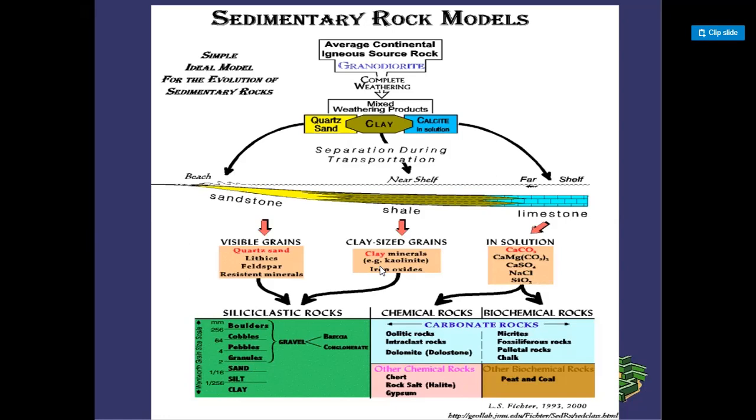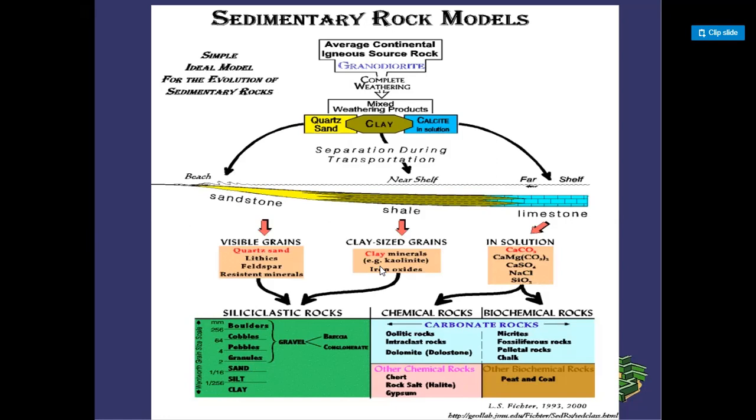Here, siliciclastic rocks, chemical rocks, and biochemical rocks. Boulders, cobbles, pebbles, granules, sand, silt, and clay are the siliciclastic rocks. In millimeters: 1/256 mm for clay and silt, 1/16 mm for sand, 2 mm for granules, 4 mm pebbles, 64 mm cobbles, and about 256 mm, we have to call them boulders. Boulders, cobbles, pebbles, and granules we call gravel, and gravel also contains breccia and conglomerate.